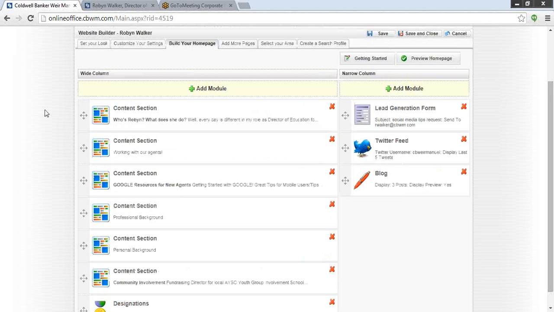Okay, so I'm going to show you a few other features that show up on the Build Your Homepage area. So people have asked me, how much do I need to put here? Well, honestly, the more the better. So all of these modules that you see are things that are going to show up on your website and that are actually going to get you additional points. What we would like the agents to have is a minimum of 20 modules. I know that sounds like a lot, but I'm going to show you all of the different things that actually count towards modules on your website. So 20 modules will get you 5 points, an additional 5 points towards your web score.